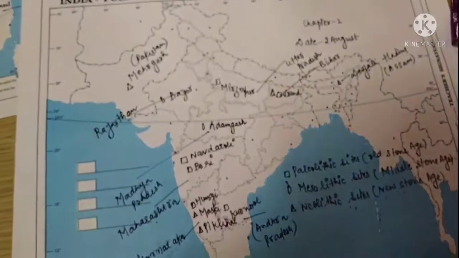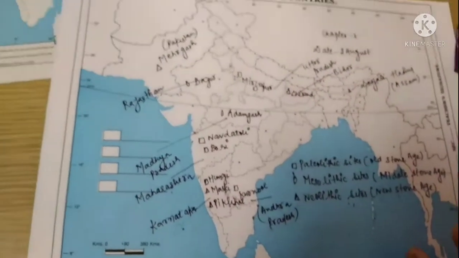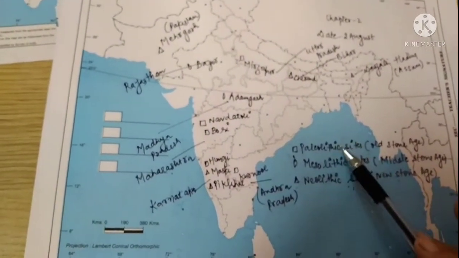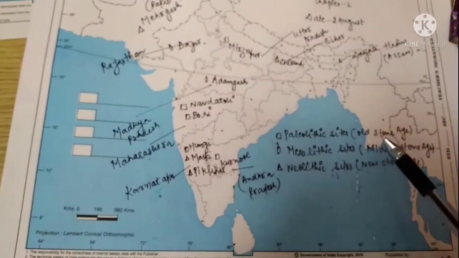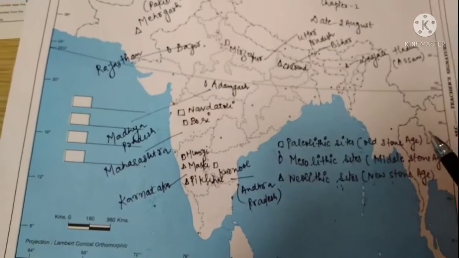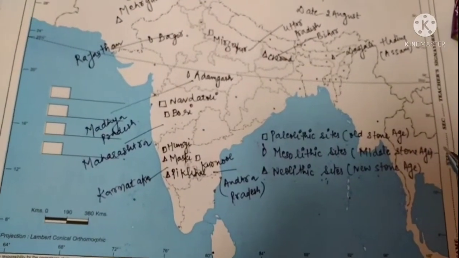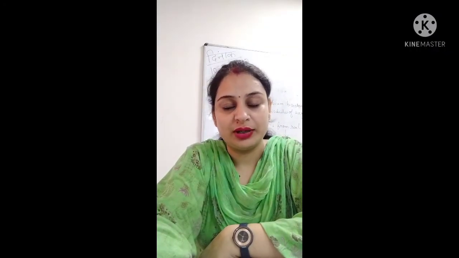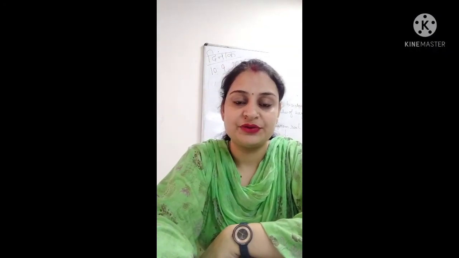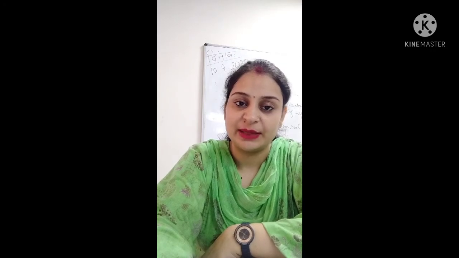So students, we have located these different places which were found in the Paleolithic site, Mesolithic site and Neolithic site, and the other names for these are Old Stone Age, Middle Stone Age and New Stone Age. I hope now you all are able to locate these different places on the political map of India.